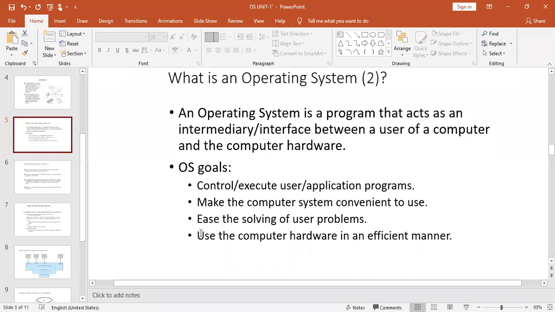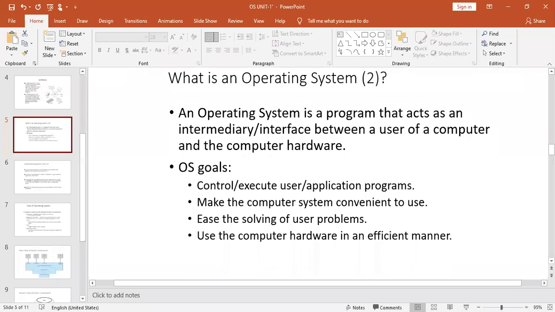So whatever resources are available in the computer system can be utilized in an efficient manner. For that purpose, we need to have one software. That is what we call an operating system. So with this operating system, we can effectively use the computer hardware.